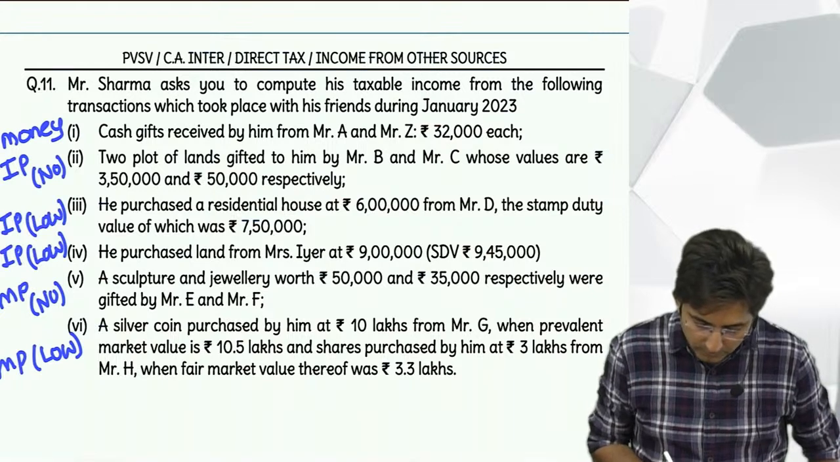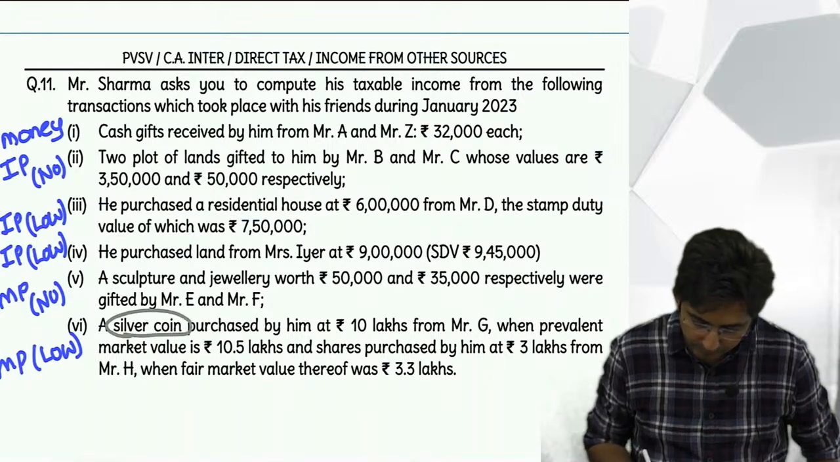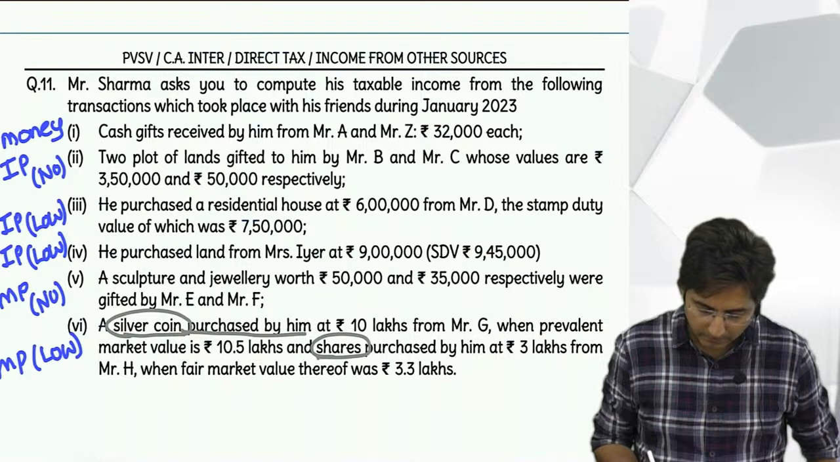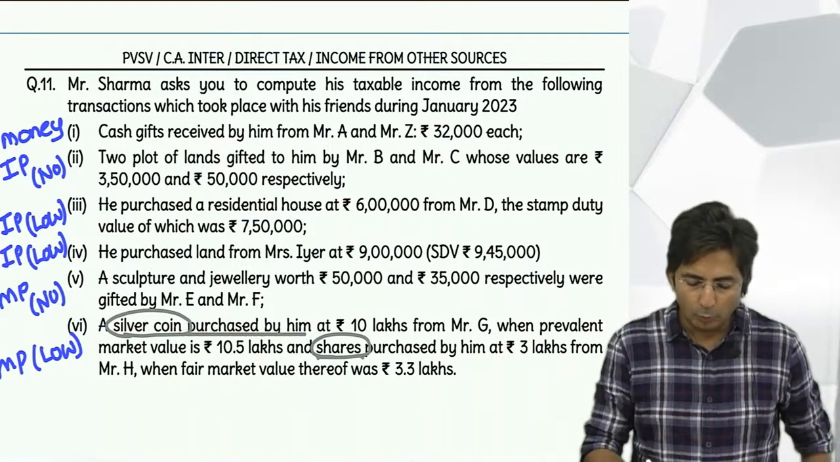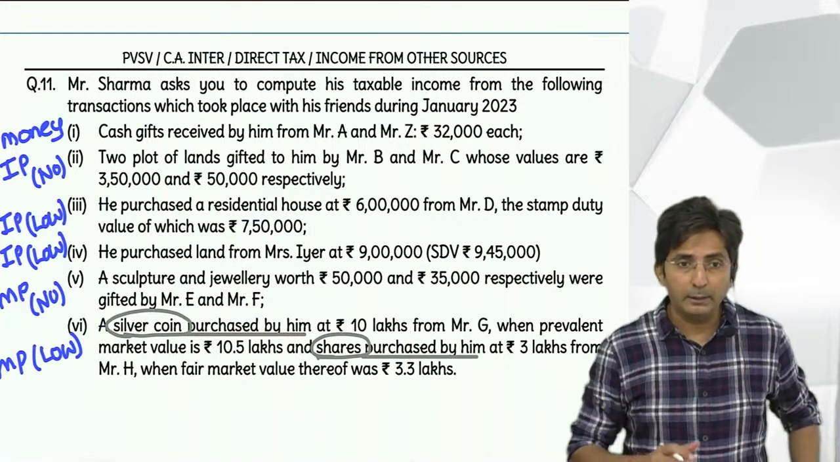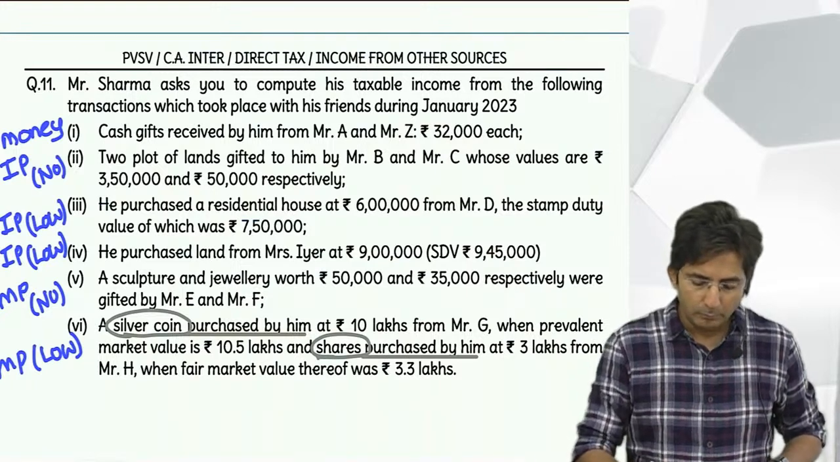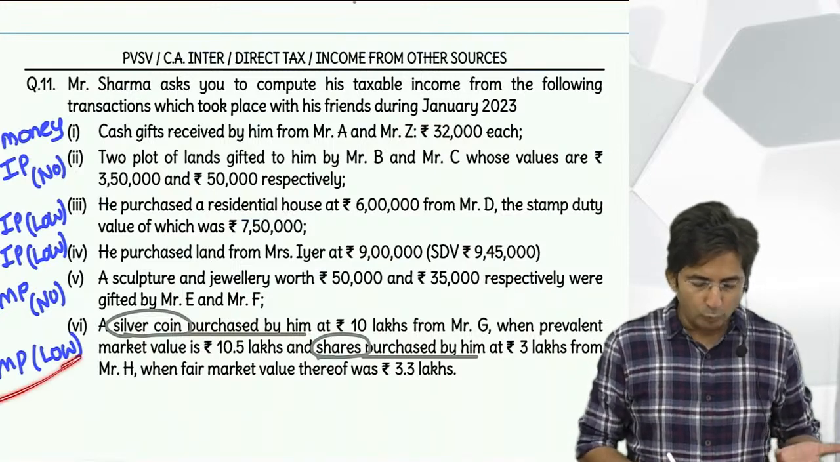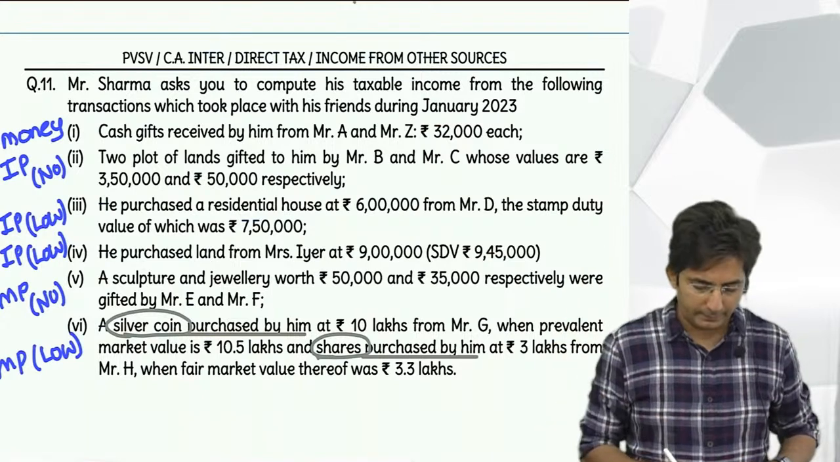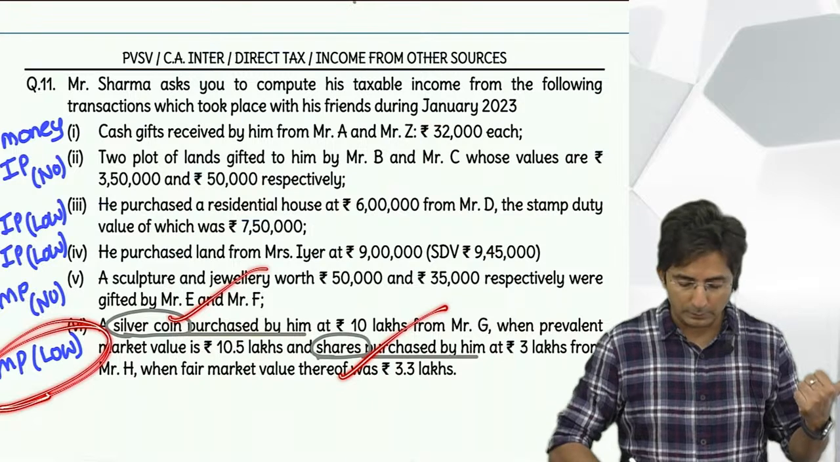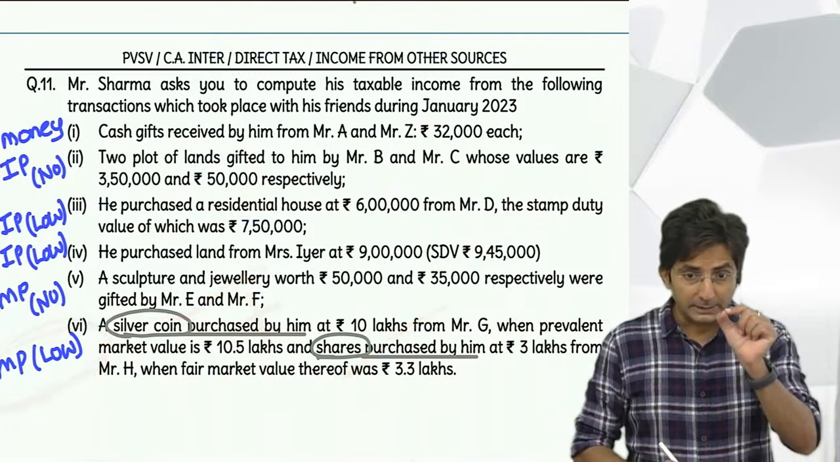Look, silver coin, shares. But both are what? No price or low price? Low price. And what did I say? All the low price you have to aggregate in movable properties. Immovable property we go property wise. So movable property and both are low price, so combined. But you have to see the difference.